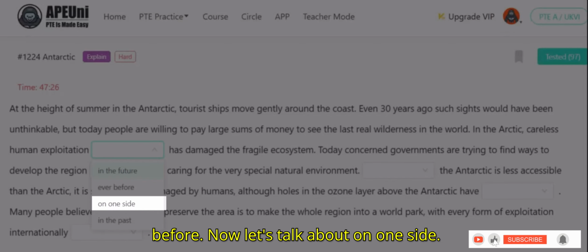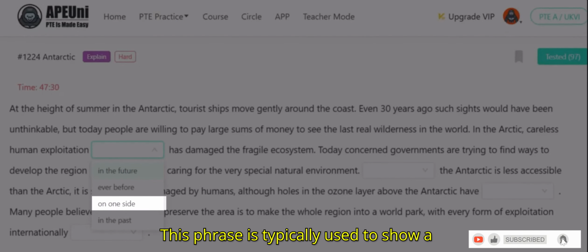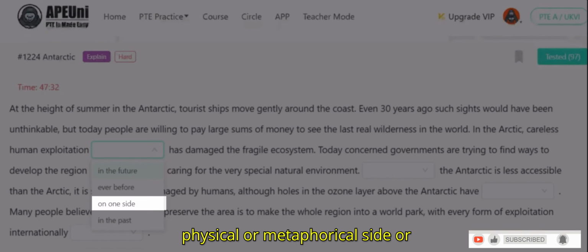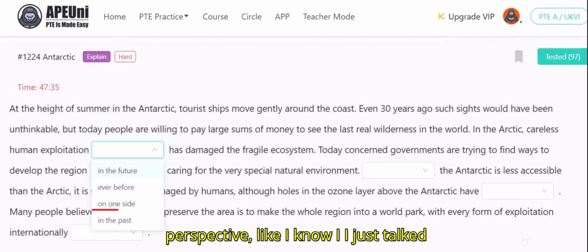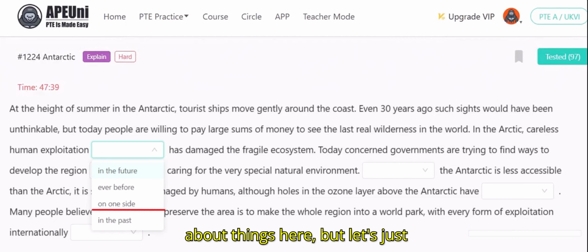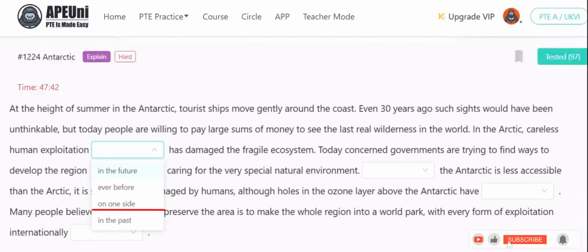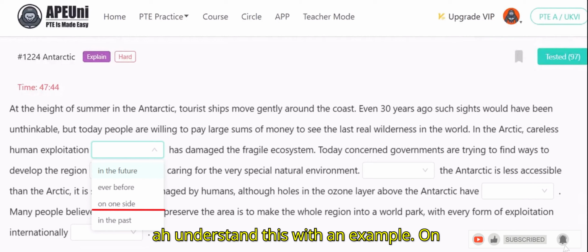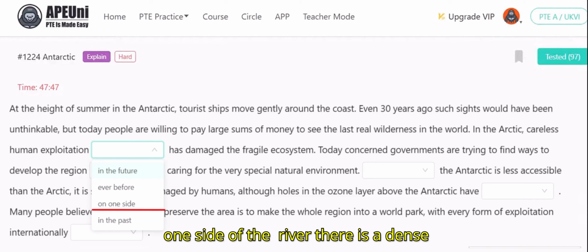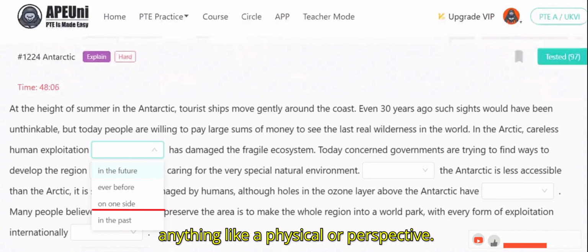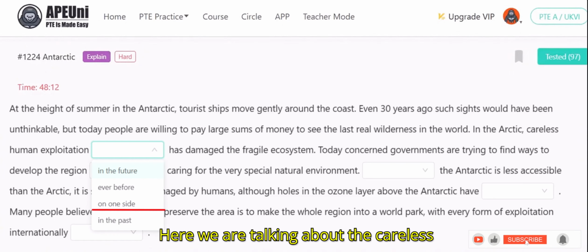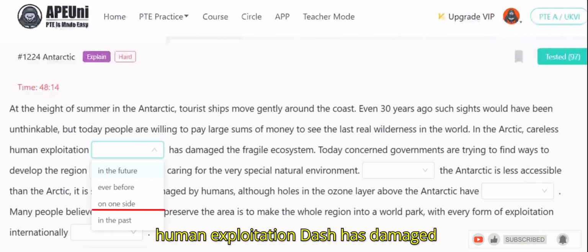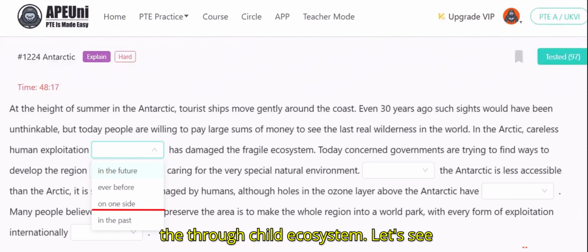Now let's talk about on one side. This phrase is typically used to show a physical or metaphorical side or perspective. Let's understand this with an example: on one side of the river, there is a dense forest. So here, we're not talking about a physical side or perspective. Here we are talking about the careless human exploitation that has damaged the fragile ecosystem.